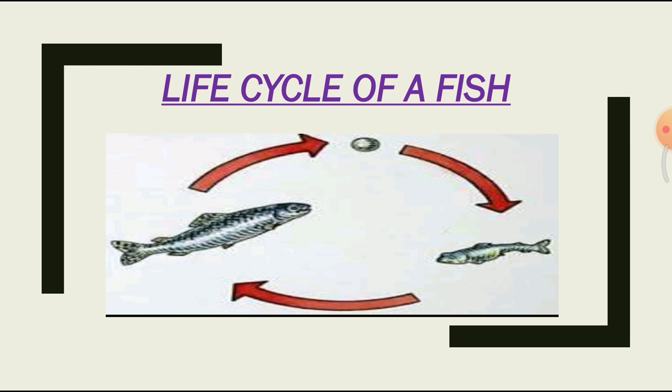Next, life cycle of a fish. Fish lay thousands of eggs at a time in water. Many of these eggs are eaten up by bigger fish. The surviving eggs hatch. The young ones are very similar to the adults and are called fry.